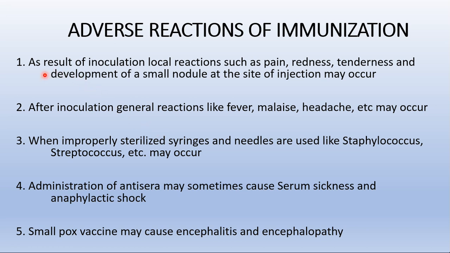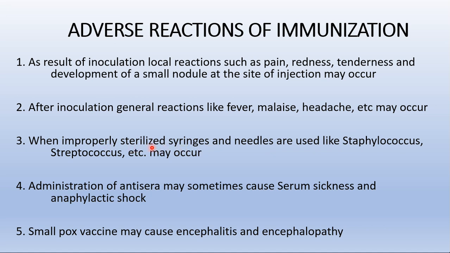The first one: as a result of inoculation, local reactions such as pain, redness, tenderness, and development of a small nodule at the site of injection may occur. Then, after inoculation, general reactions like fever, malaise, headache, etc. may also occur.